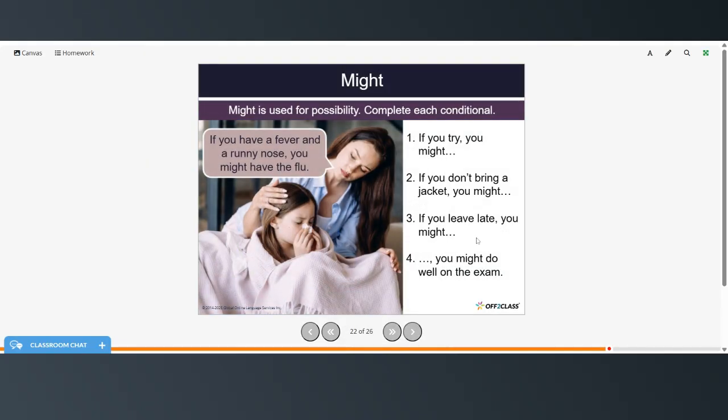Might is used for possibility. If you have a fever and a runny nose, you might have the flu. And again, you can make your own conditional sentences using might and write those in the comments.